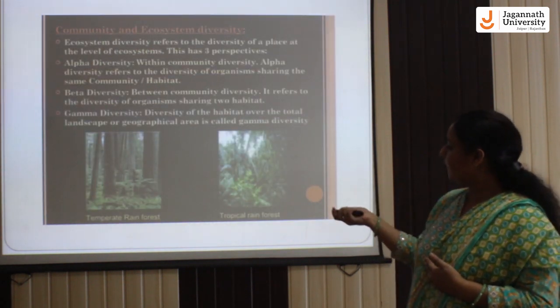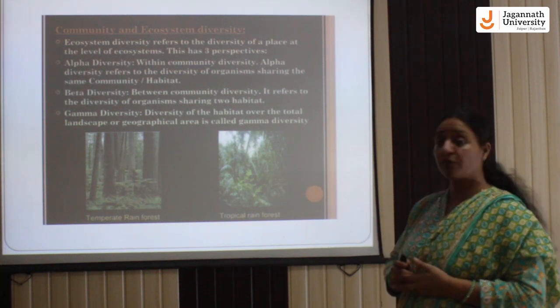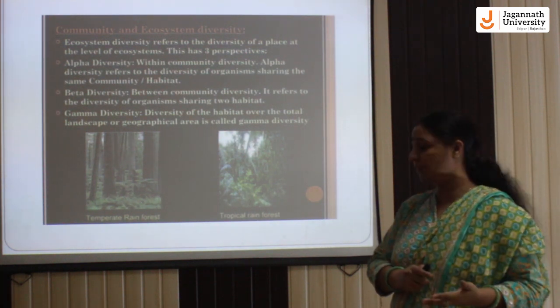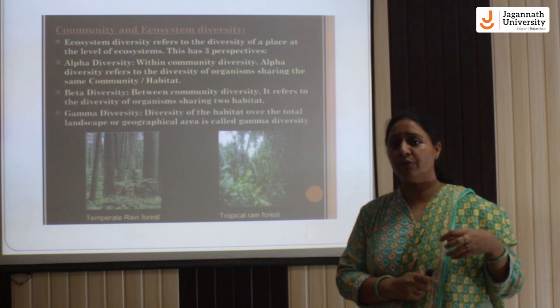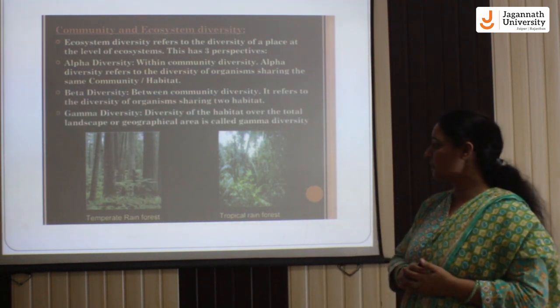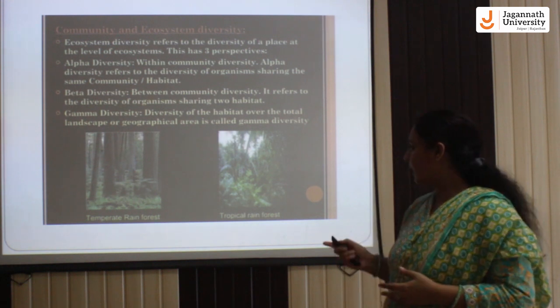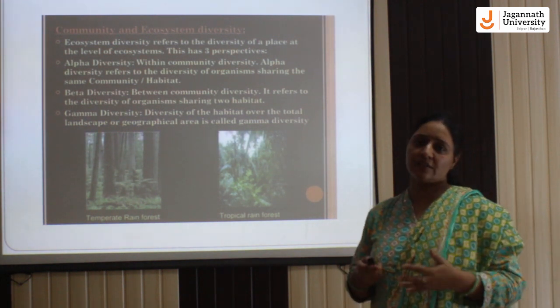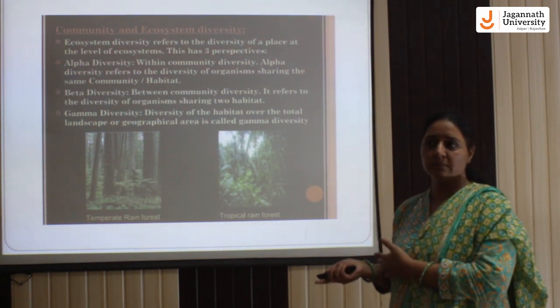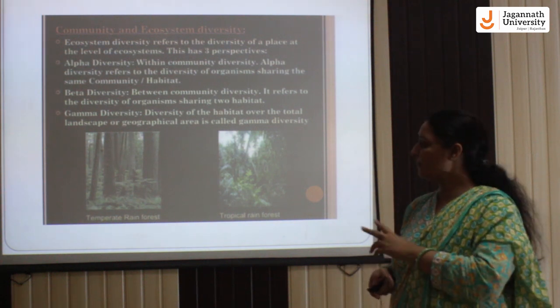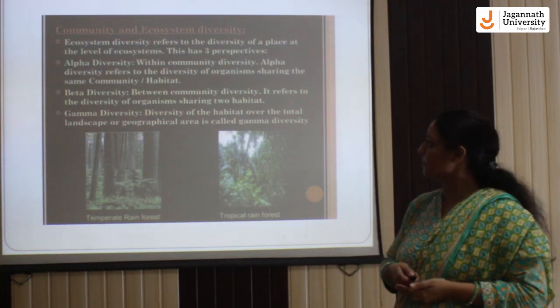Now here we can see the various types of forests, like temperate rainforest, which is found in lower temperature regions, and tropical rainforests, which are found in high temperature regions. Both are different ecosystems.